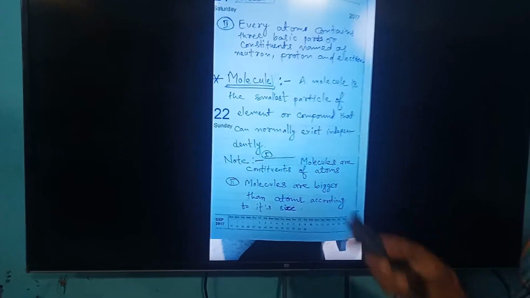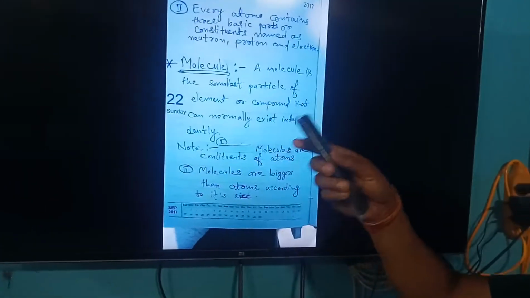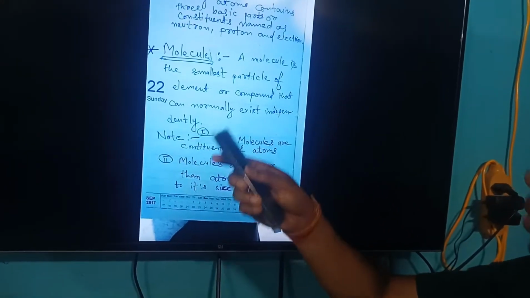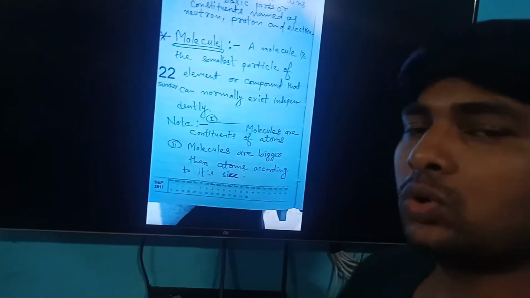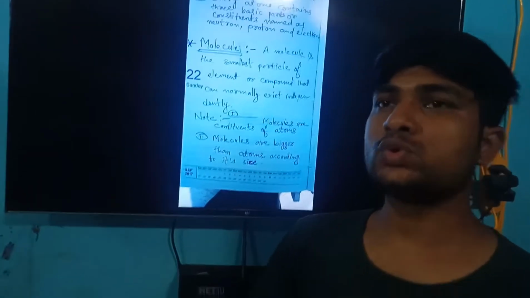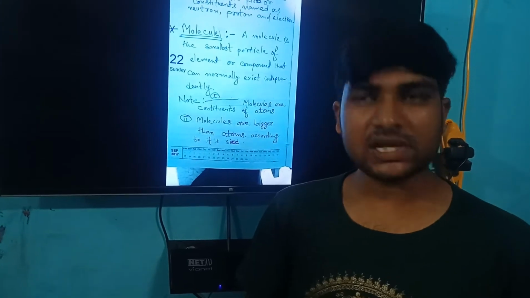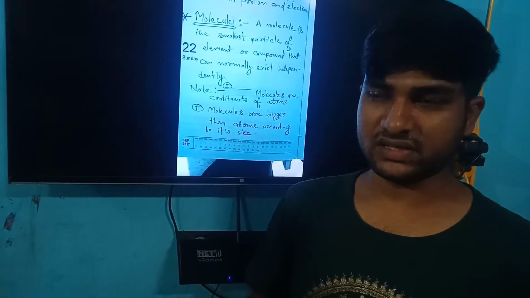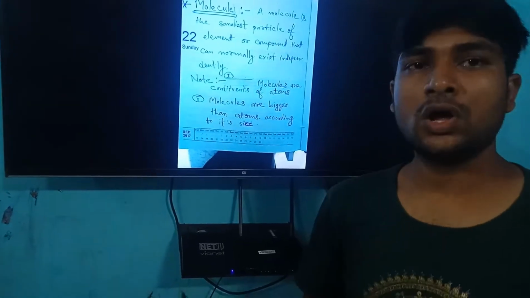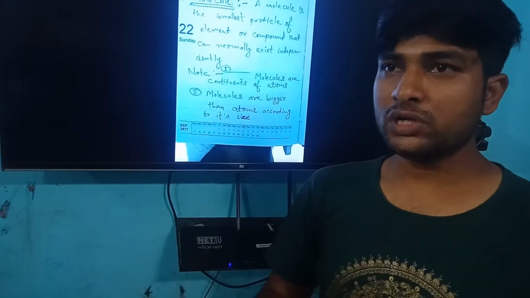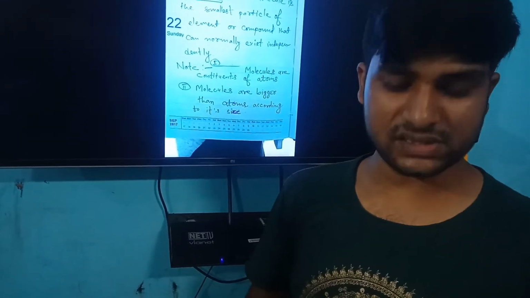Example, water. Water has the molecular formula H2O, and H2O contains two hydrogen atoms and one oxygen atom, and finally the molecular formula of water is formed.